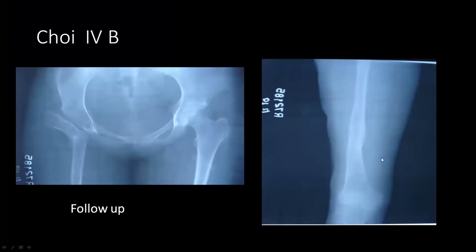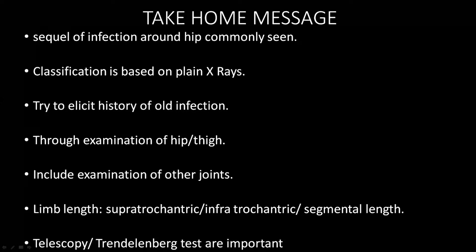So the take-home message for the postgraduate is that you are very likely to get a long case of septic arthritis sequelae in your exam. When you are suspecting such a case, sequelae of infection is very commonly seen. Classification is based upon the radiograph. You are expected to elicit a past history of infection. A thorough examination of the hip and the thigh is a must. Examination of other joints, including the contralateral hip and the ipsilateral knee, has to be done.